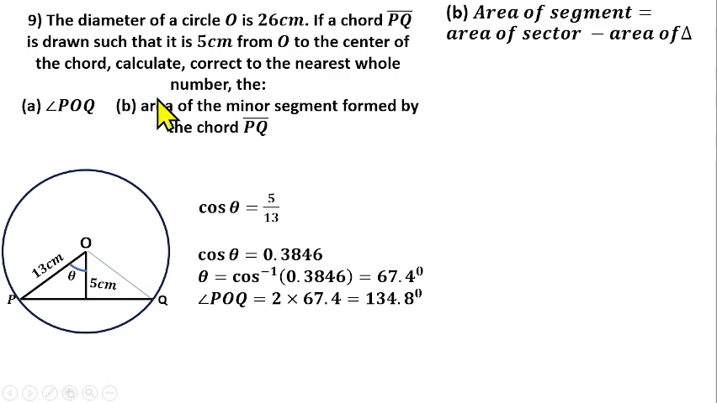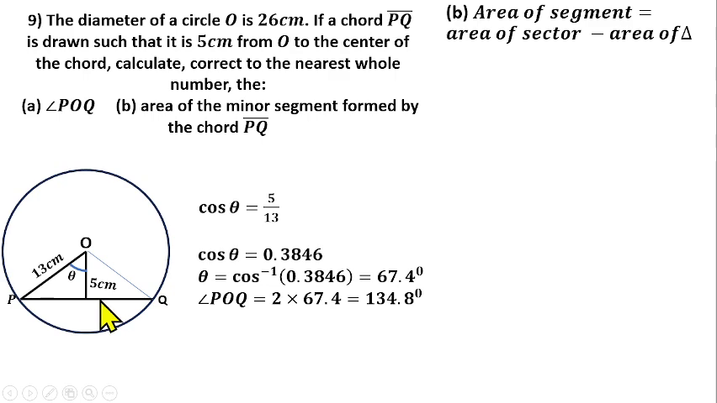So question number 9 part B, you have to find the area of the minor segment formed by the chord PQ. We know that when you have a chord in a circle, a segment will be formed. The segment is this chord plus the arc that is here. So when a chord is inscribed in a circle, a segment will be formed, that will be this chord plus the arc on the circumference.